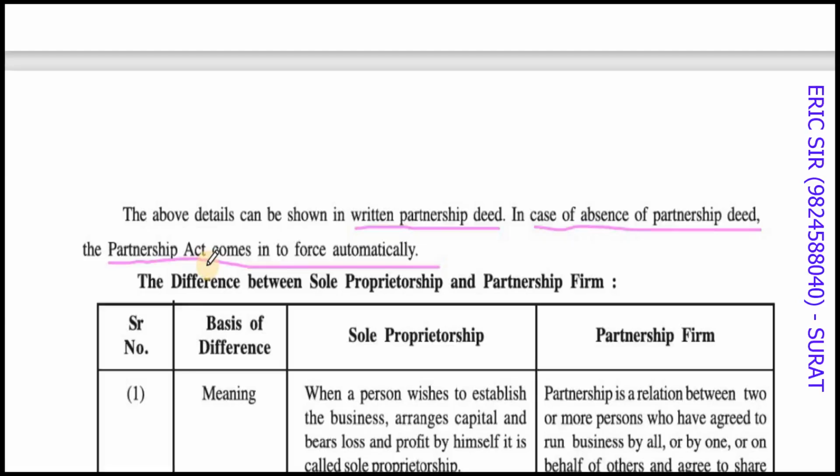Like 2012, there was an updation. 2014, there was another updation. So according to the Partnership Act, whatever laws have been fixed by the government will automatically come into force. So the court will act according to the Partnership Act if the partnership deed of the firm is not there.